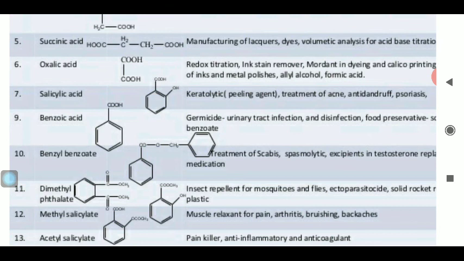And last में acetyl salicylic acid, that is the aspirin, that is the पेन किलर, जिसको आप कमर्शियल डिस्प्रिन के नाम से जानते हैं. So these are the different types of the compounds which are directly, indirectly used in various fields.